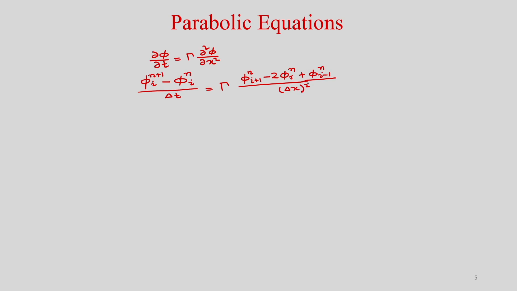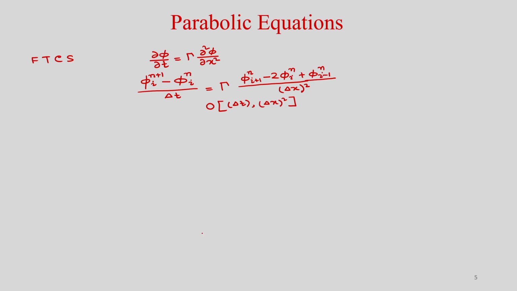So, the overall accuracy of this finite difference formulation is first order in delta t and second order in delta x square. You can see it is first order accurate in time and second order accurate in space. That is known as FTCS, forward time and central space.